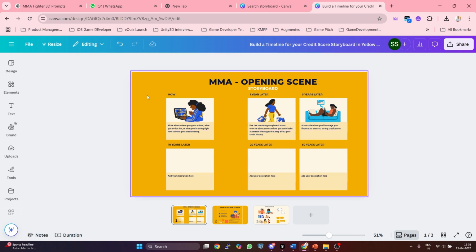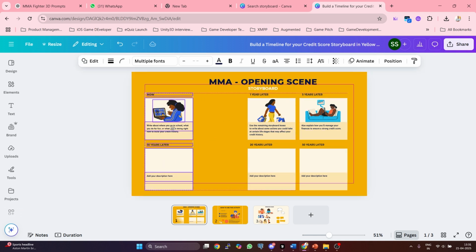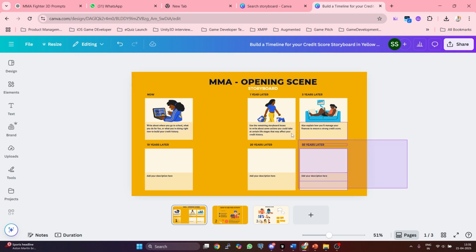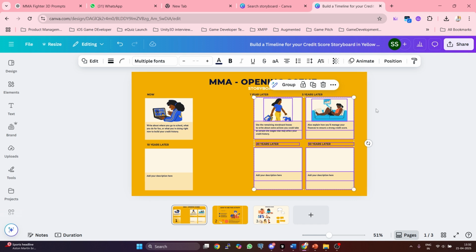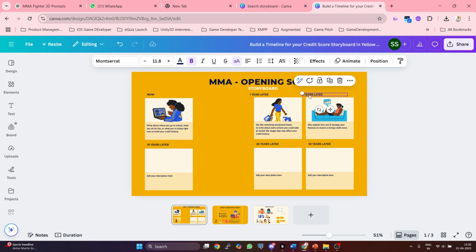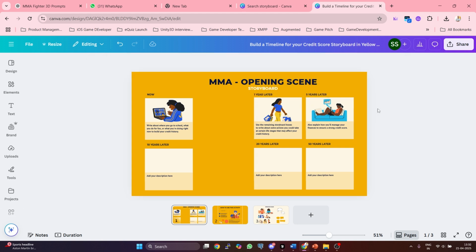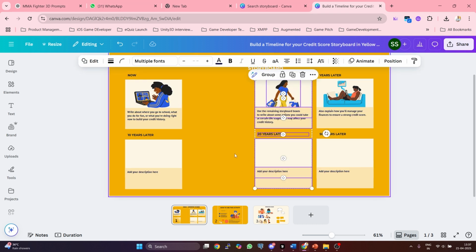Adding your assets is drag and drop simple. Want a caption under each frame? Just drop in a text box. Need to move things around to match your visual flow? Just nudge and snap. It's honestly fun to use Canva. And if you're someone who prefers consistency, Canva lets you lock in a style, fonts, colors, layout spacing, so your entire storyboard feels cohesive, not like a patchwork of frames.